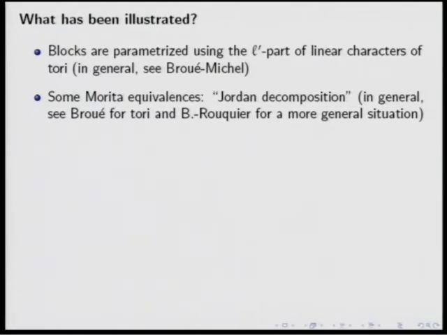In the case of theta 0 for SL2, we have extended this to the case where the connected centralizer only is contained in a Levi subgroup. In general, we don't know if it's possible to do the same trick, namely to extend the action to this little extra thing. But it might be possible to do it.